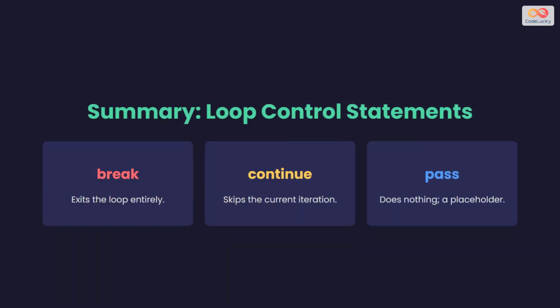To sum it all up, break is used to exit a loop. Continue is used to skip the current iteration of a loop, and pass is used as a placeholder, doing nothing. Mastering these 3 statements is a big step in your Python journey.